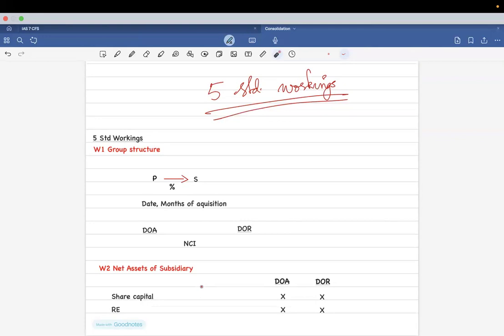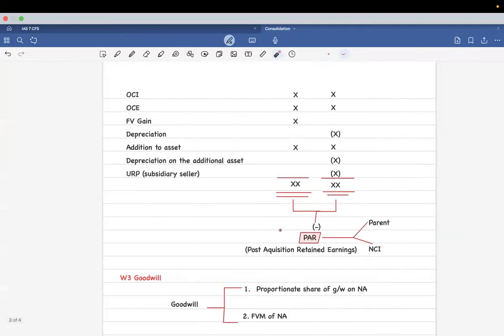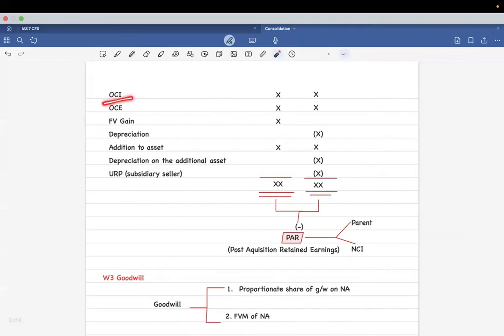The second working is net assets of subsidiary. So how do you find net assets of subsidiary? You're going to take the share capital of the company. Clear? On top of that, you're going to take retained earnings of the company. Clear? And then OCI, other comprehensive income. Sorry, yeah. Then OCE.